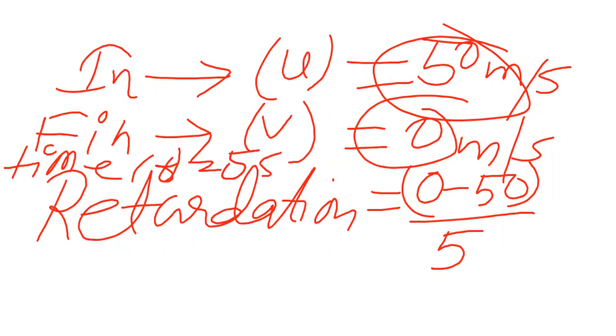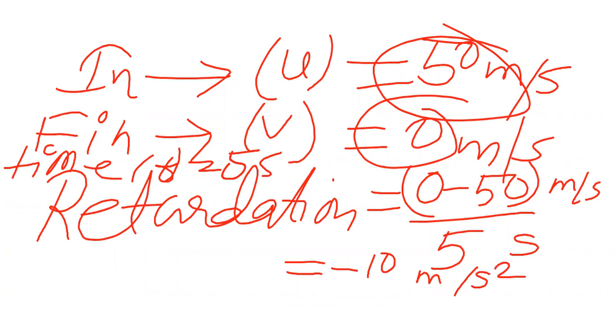Now look, here you will put meter per second. Here you will put second. In the final answer, you will write meter per second square. It is minus 50 by 5. That means minus 10 meter per second square. Exactly. Now, is it clear though?